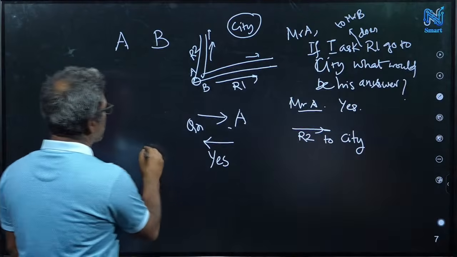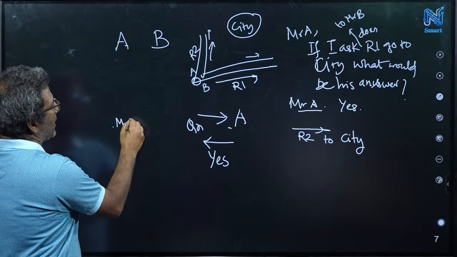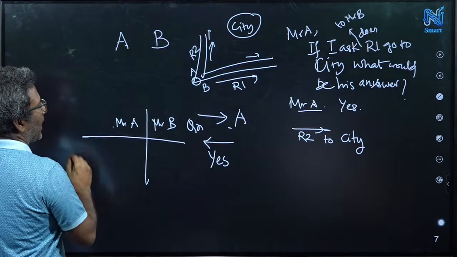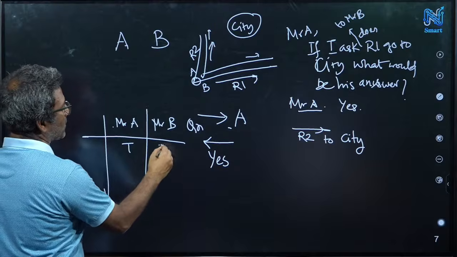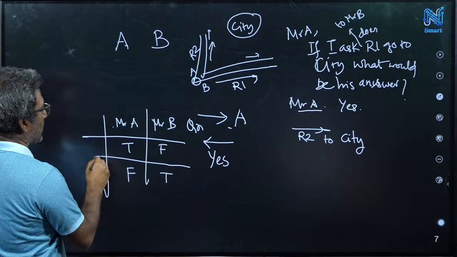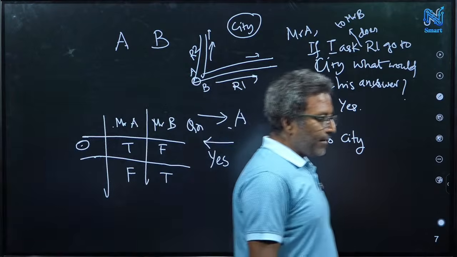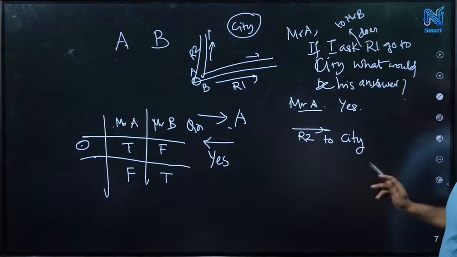So let's take the picture. Mr. A and Mr. B. Let's assume true, false. This is one case and false, true is another case. So in that case, what is the analysis I am writing here? So Mr. A says true, Mr. B says false. Okay, this is a case.